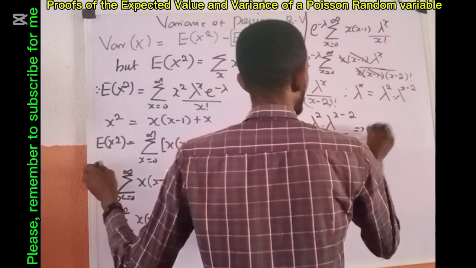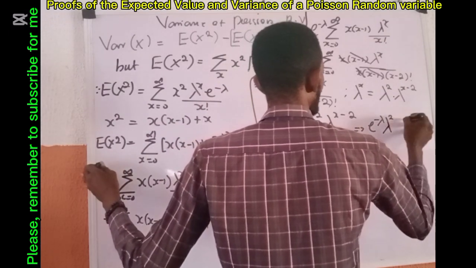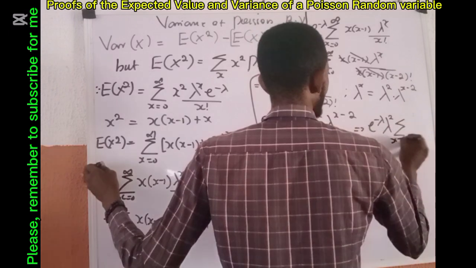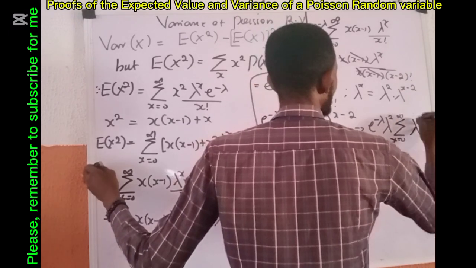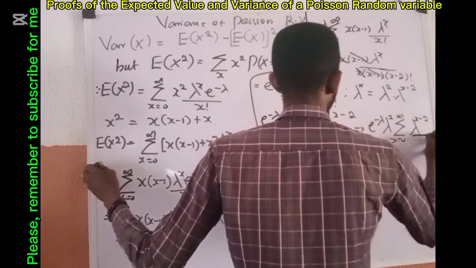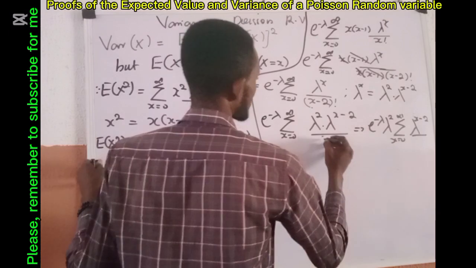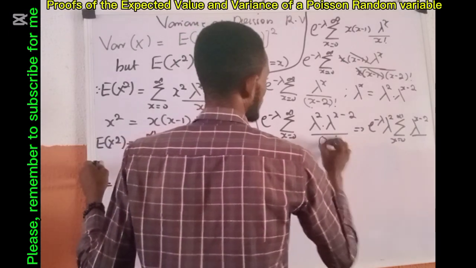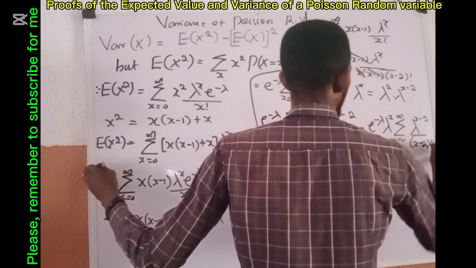Bringing it outside implies exponential minus lambda times lambda raised to power 2, sum x running from 0 to infinity, of lambda raised to power x minus 2, all over x minus 2 factorial.